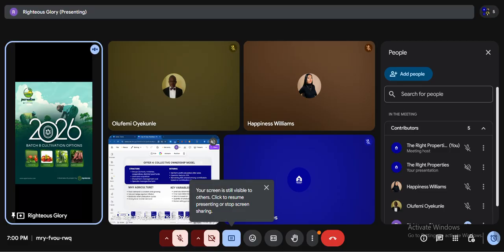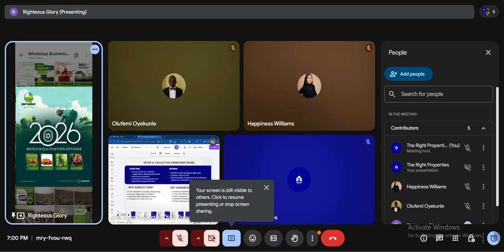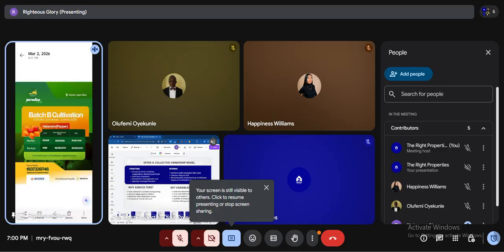these are the things we plan to cultivate on it. Number one, tomato. We have pepper. We have cucumber, and we have sweet potato. And let's look at the cultivation cost, which is number one,